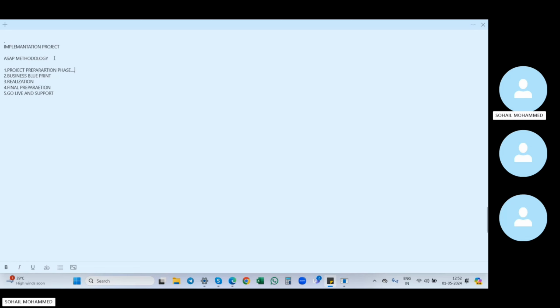Okay, if it is okay, then it will move to the business blueprint. In the business blueprint, the consultant will be responsible. After all the discussions, the project will move to the consultants. You need to do this work, you need to install and configure this work, so it will be distributed to all the modules in the business blueprint. Here the consultant will be involved and we will work in the business blueprint, whereas in the project preparation phase only the head of the department will be involved.